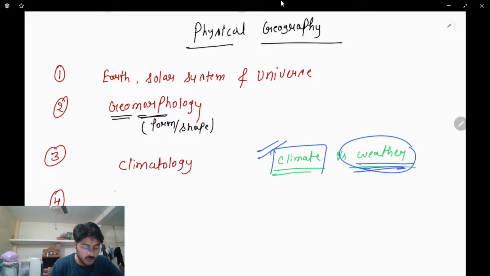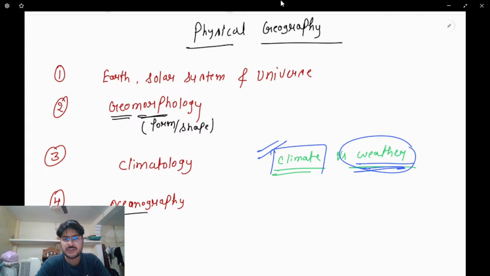Next comes the fourth point that we'll discuss in the section of physical geography, oceanography. What is there in oceanography? In oceanography, we'll discuss the oceans, the formation of the oceans. Clear? And we'll discuss how marine life thrives in the oceans. So these things we will discuss in the section of oceanography.